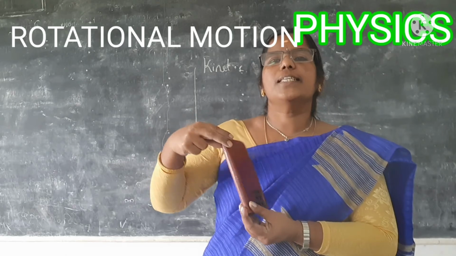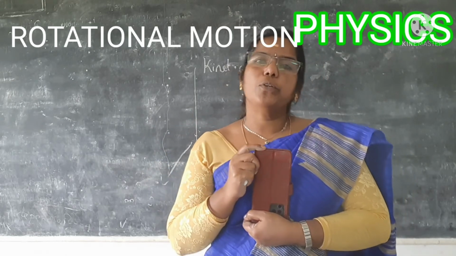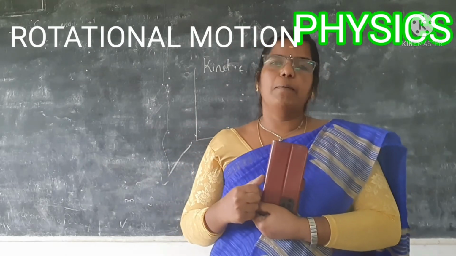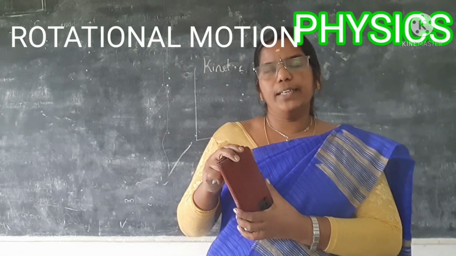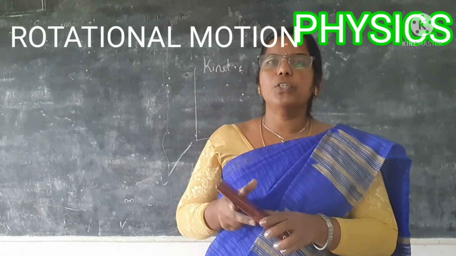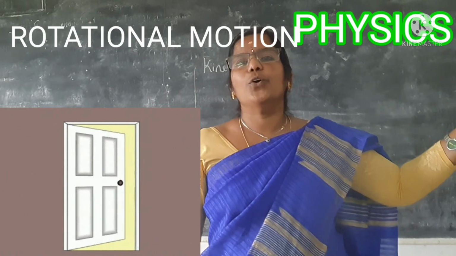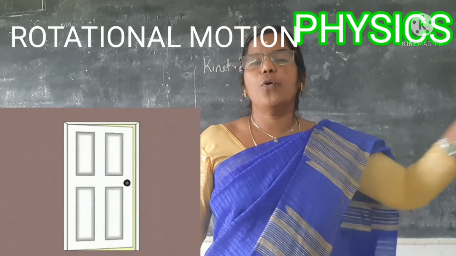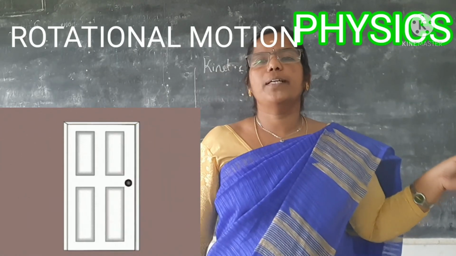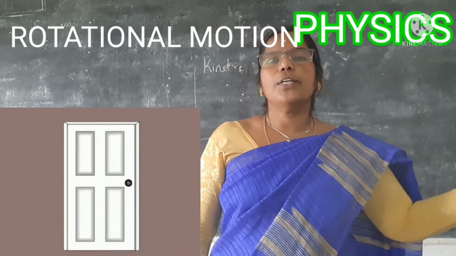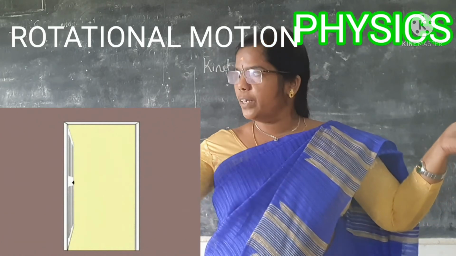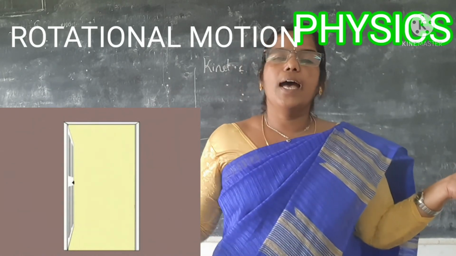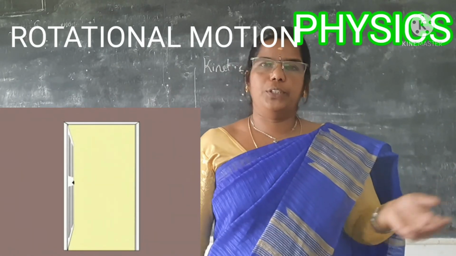Is it not? This type of motion is called a rotatory motion. You can give an example now. The spinning of our earth is an example of rotatory motion. When you open a door, one end is fixed and the other end will be opened. This is an example of rotatory motion. When you open the window, that will also be a kind of rotatory motion.